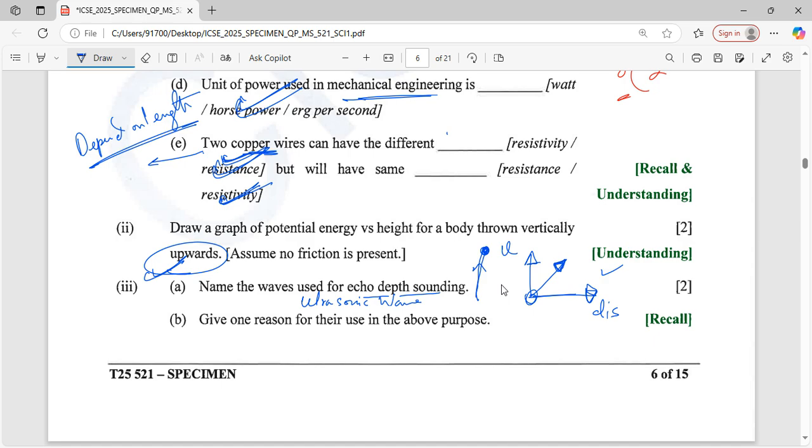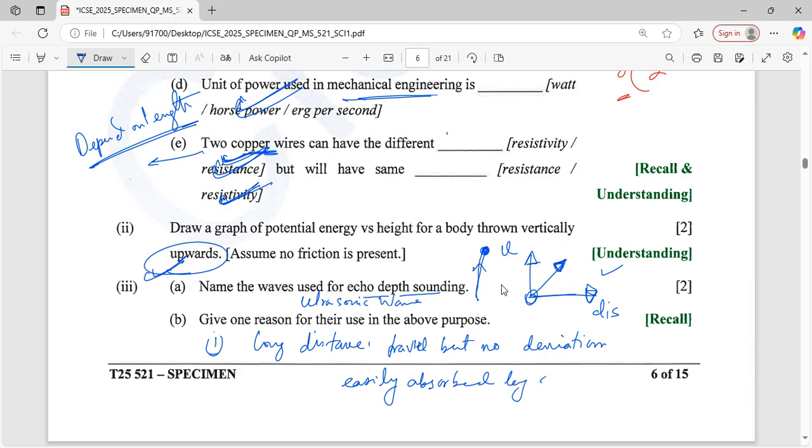Give the reason for the use of the wave for the above purpose. Why use it for long distance without deviation? Because ultrasonic waves travel long distances easily, with no deviation, and are not easily absorbed by any medium.